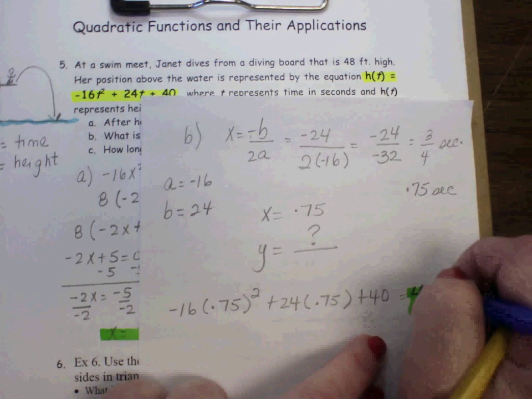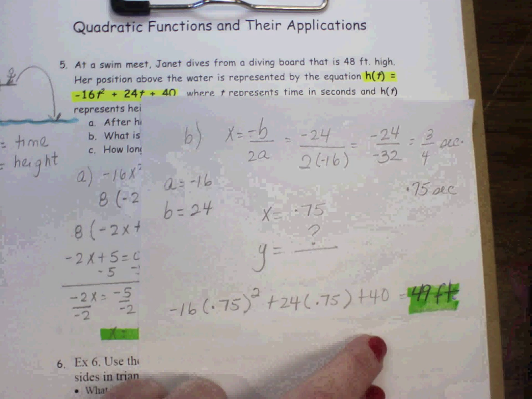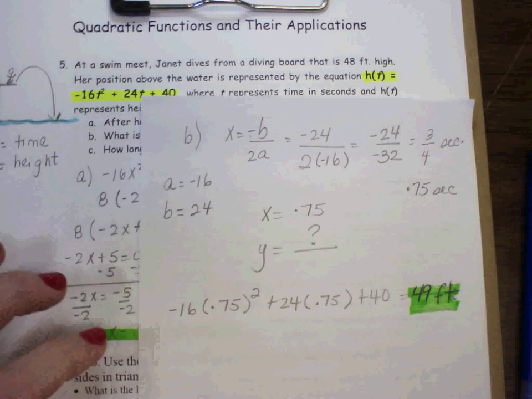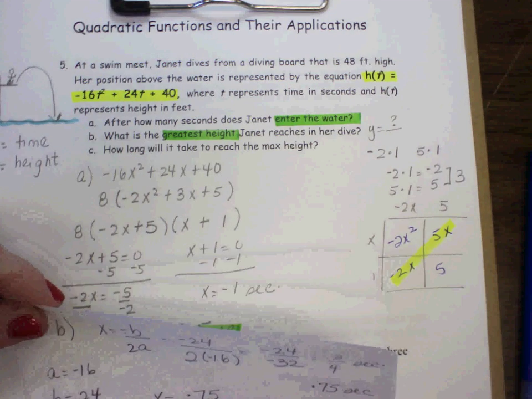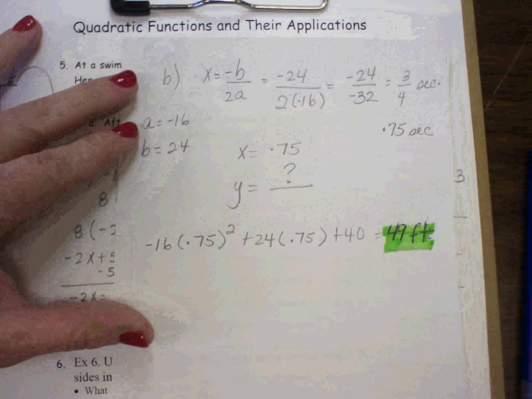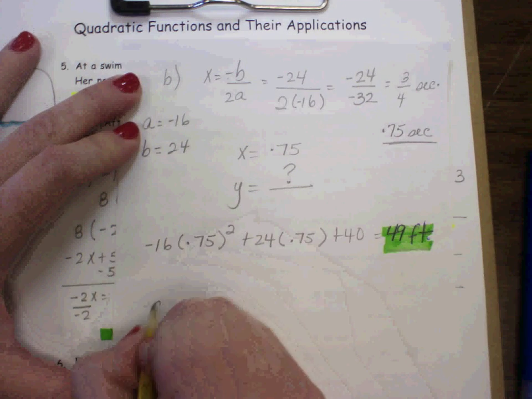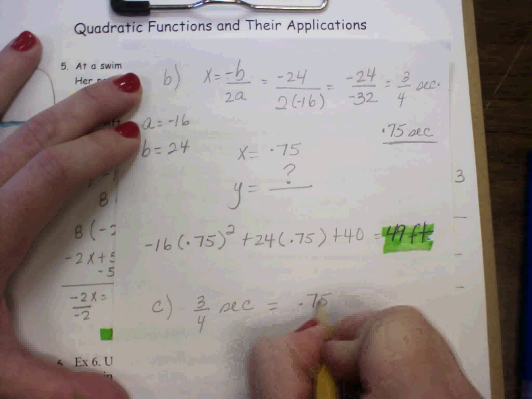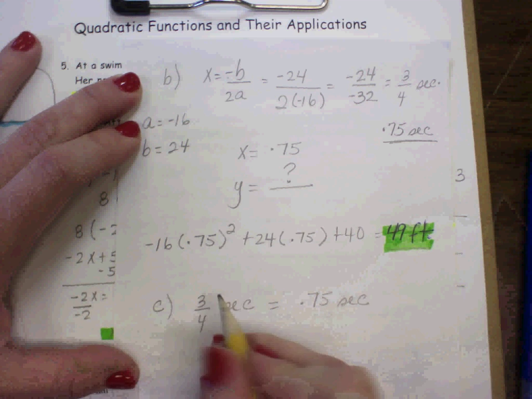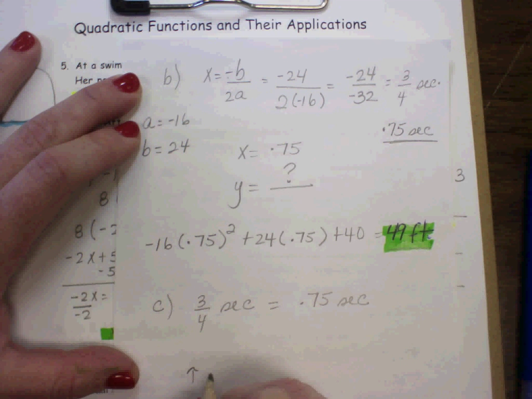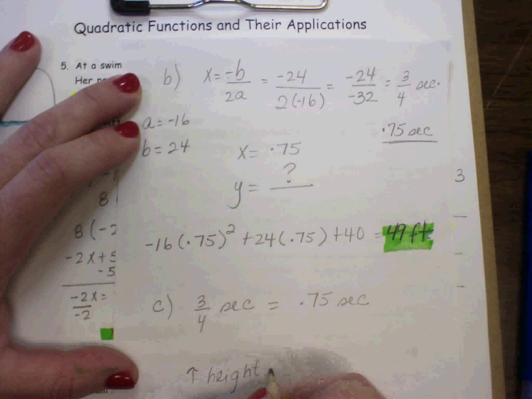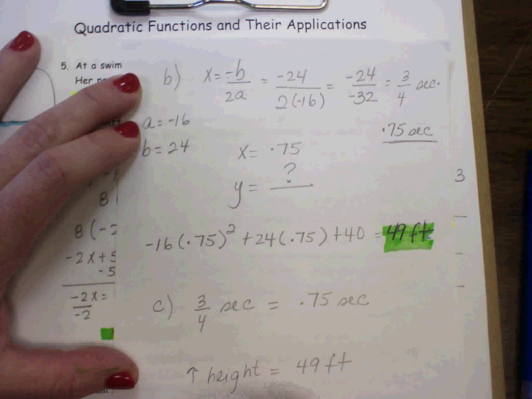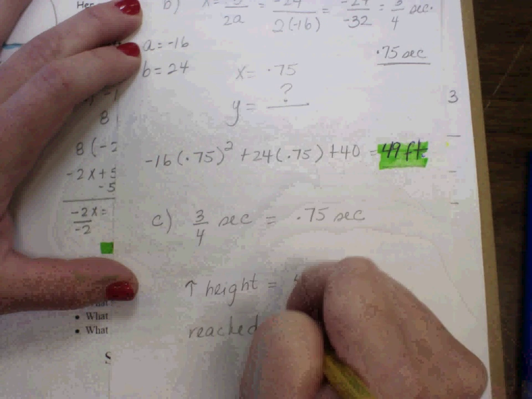All right, letter C says, how long will it take to reach the maximum height? Well, we already know that. The maximum height will take her 3/4 of a second, which is the same thing as 0.75 seconds. So the highest height is 49 feet, and that can be reached at 0.75 seconds. Those are the answers for B and C.